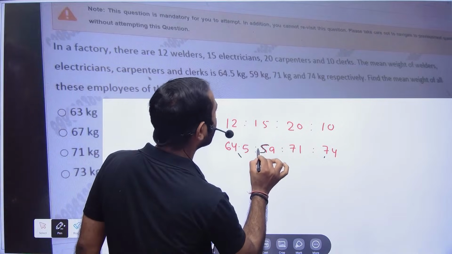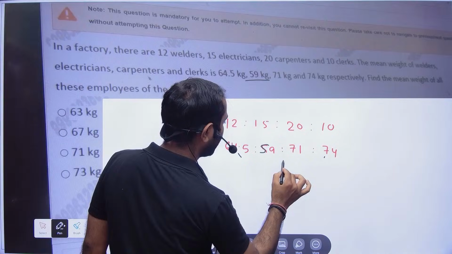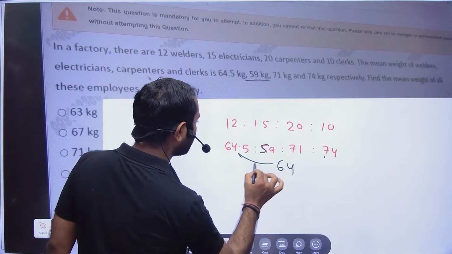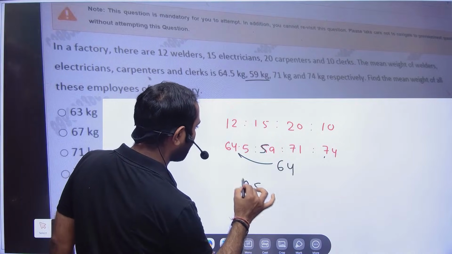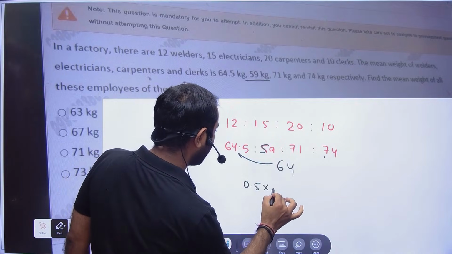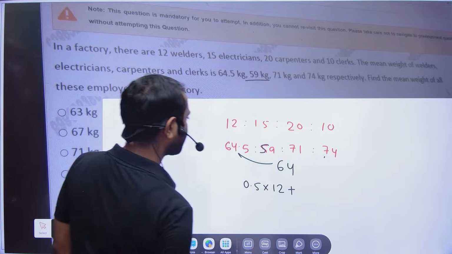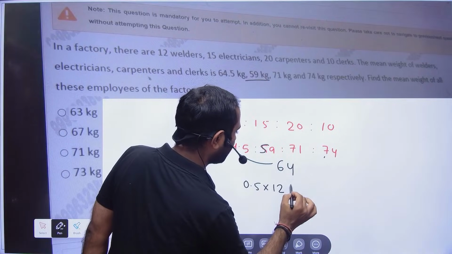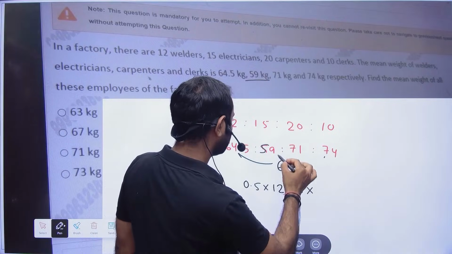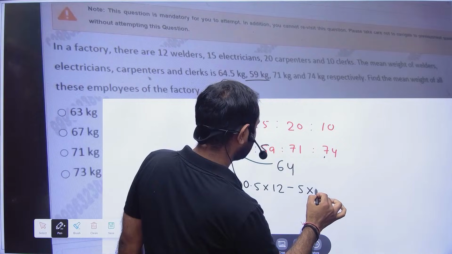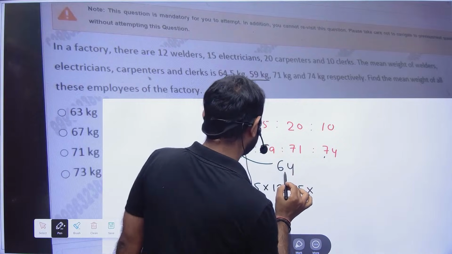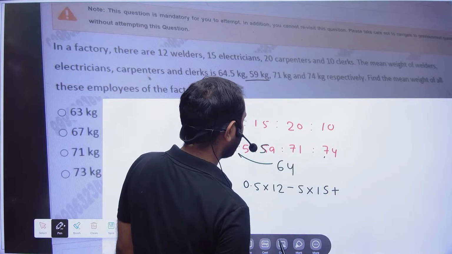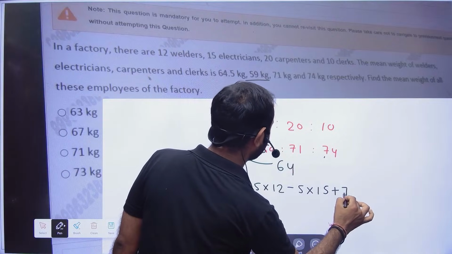Why did it happen like this? 59. Okay, now so I took 64, right? 74. So here it will be nothing but 0.5 more. So 0.5 into 12, plus this is 64, 5, so it is 5 less. So 5 into 15, plus here it is 7 more.